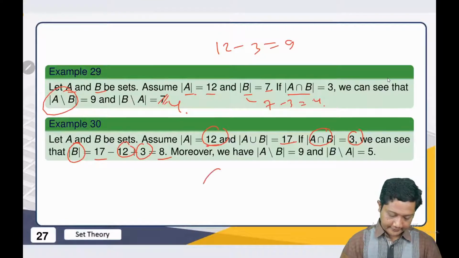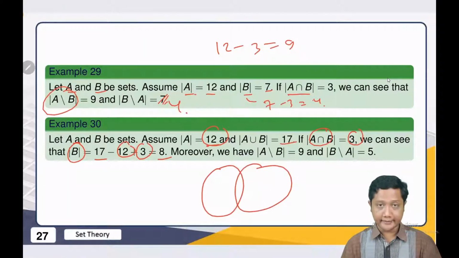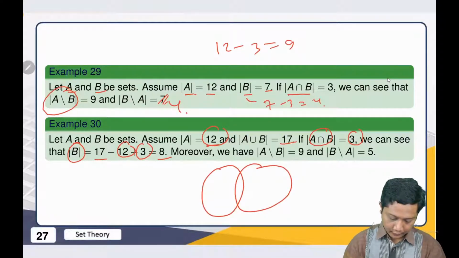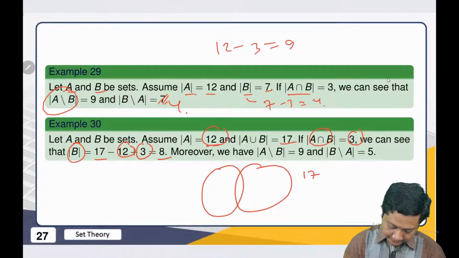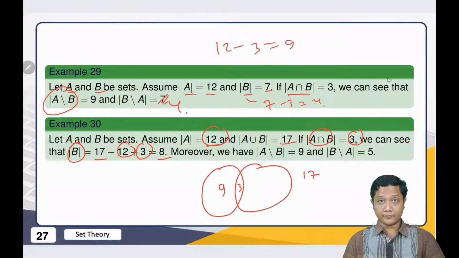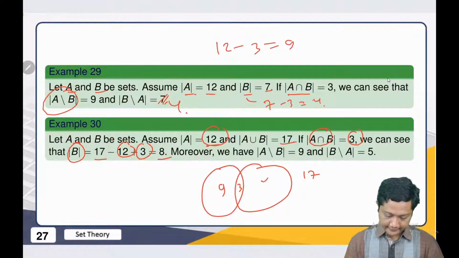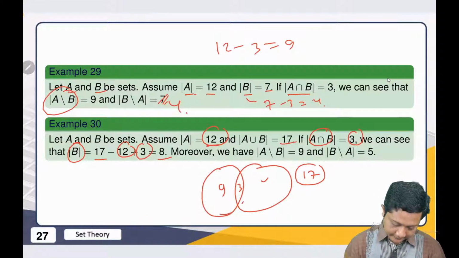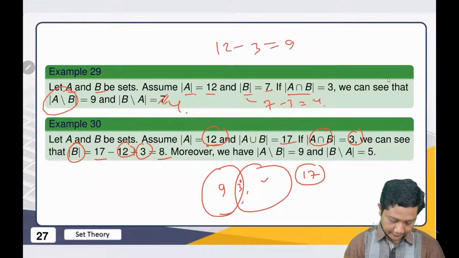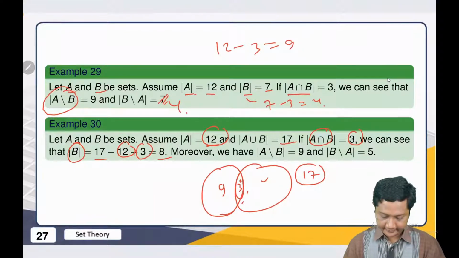So this one is easier to explain in this Venn diagram. The whole thing, we have 17. Then A itself is 12. A intersect B is 3. So this part only, we have 9, right? That's how to find this. So the whole 17 minus the whole of A, but this one also disappears. That's why we should add this 3 again. That's why we have this one, 8.